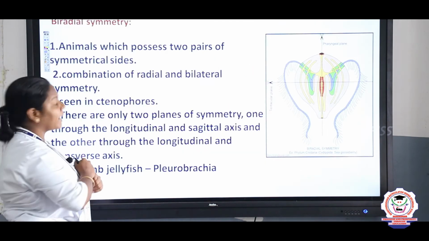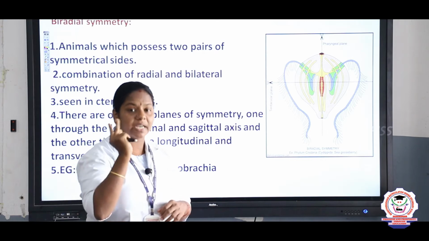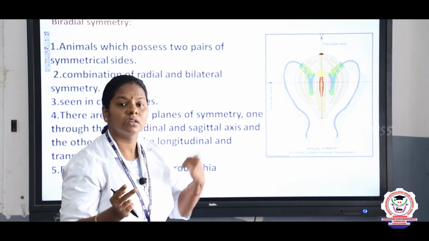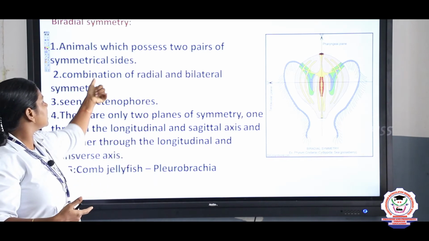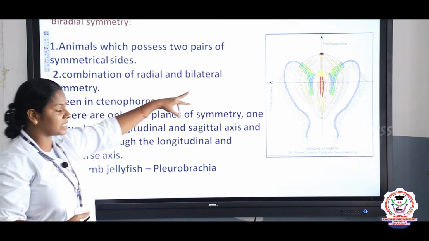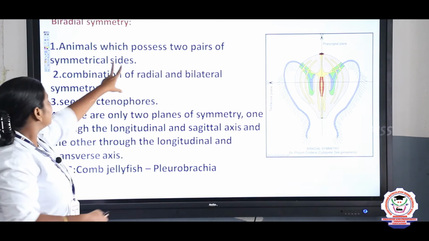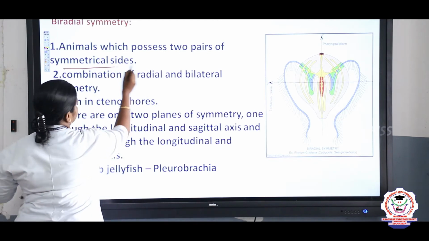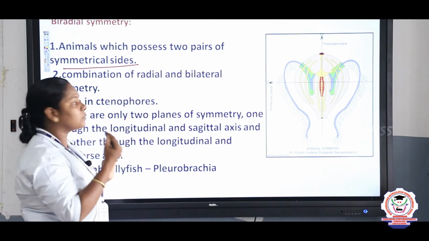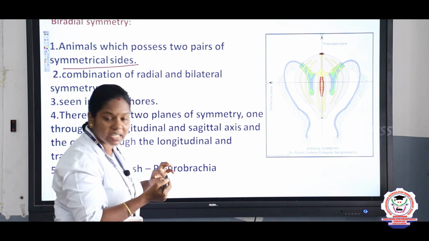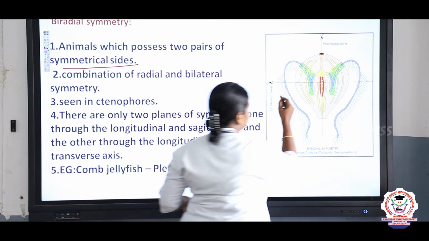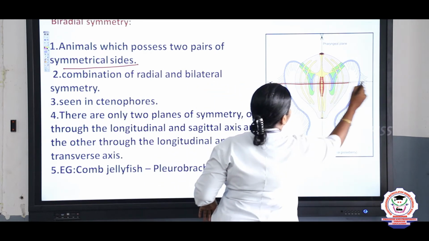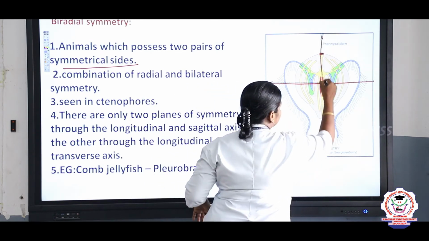Next one is biradial symmetry. I told you biradial symmetry is a combination of radial and bilateral symmetry. Here you can see this animal possesses two pairs of symmetrical sides. One is radial and another one is bilateral. We can divide the organism in this way as well as this way.